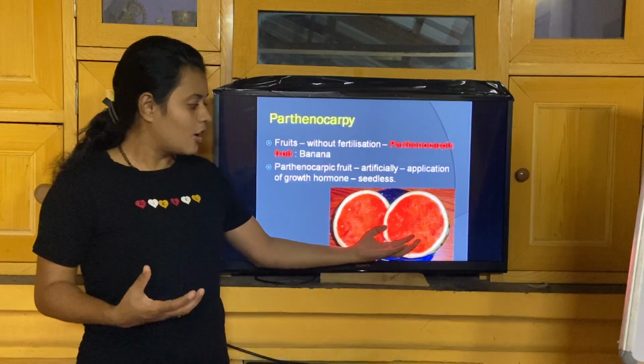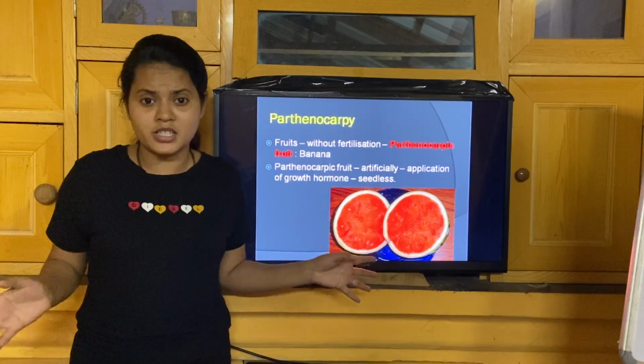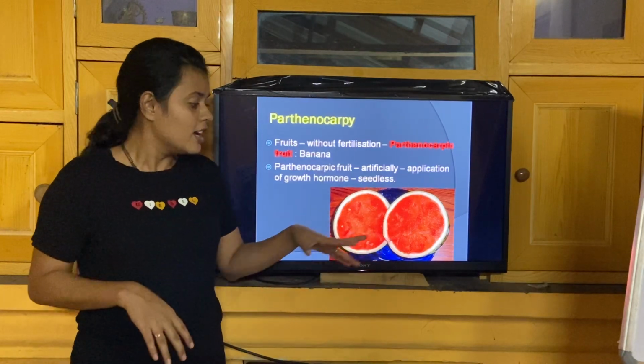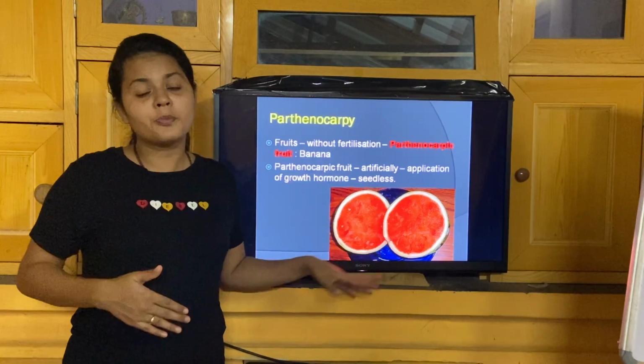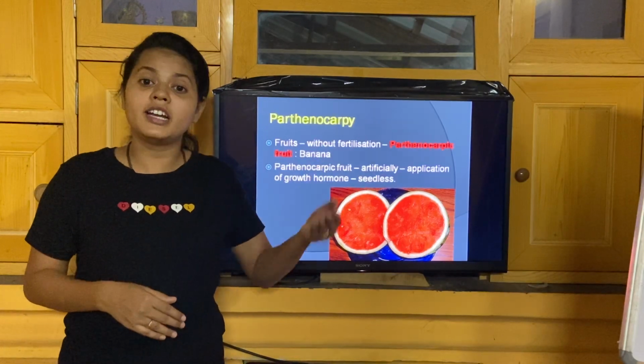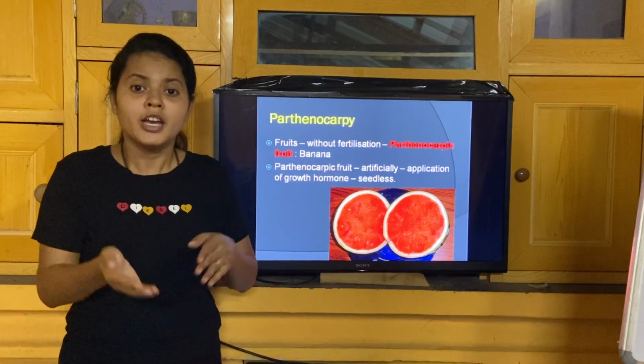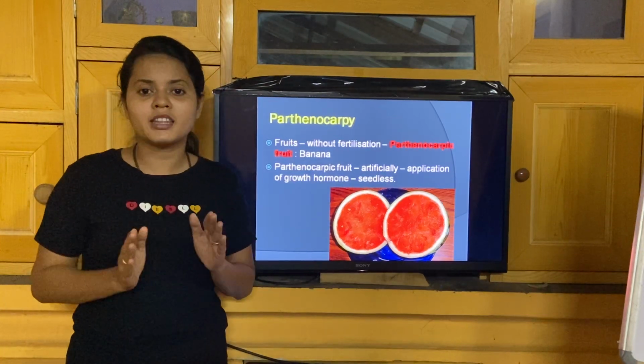You will be very happy to eat this type of watermelon because there are no seeds. You can just eat it like that, right? This type of fruit is now produced by commercial breeders using a technique called induced parthenocarpy, meaning artificial parthenocarpy. You are purposely producing the parthenocarpic fruits.